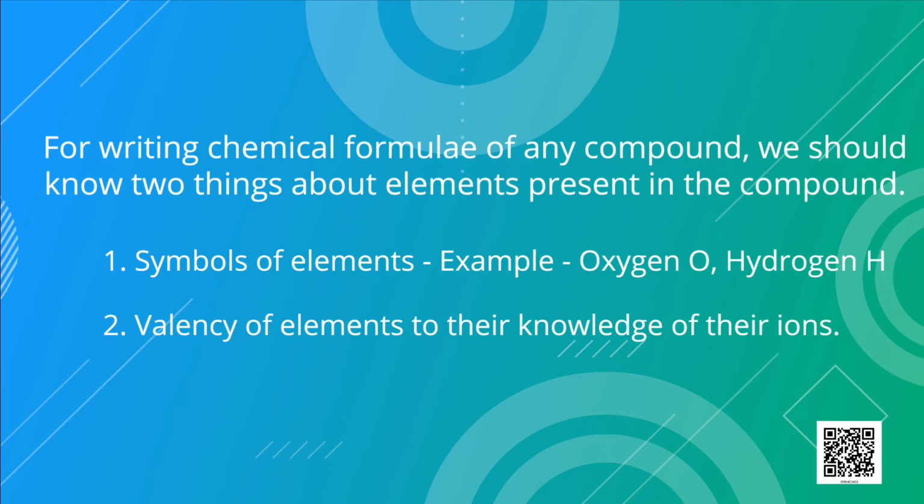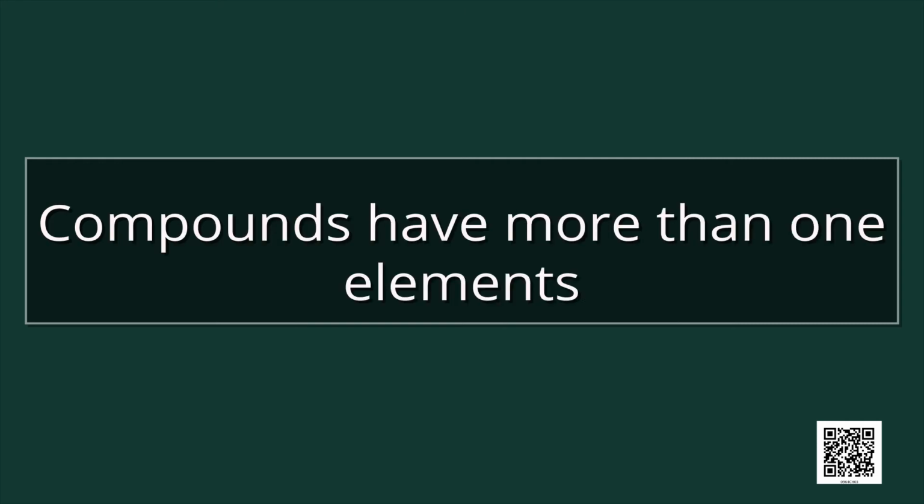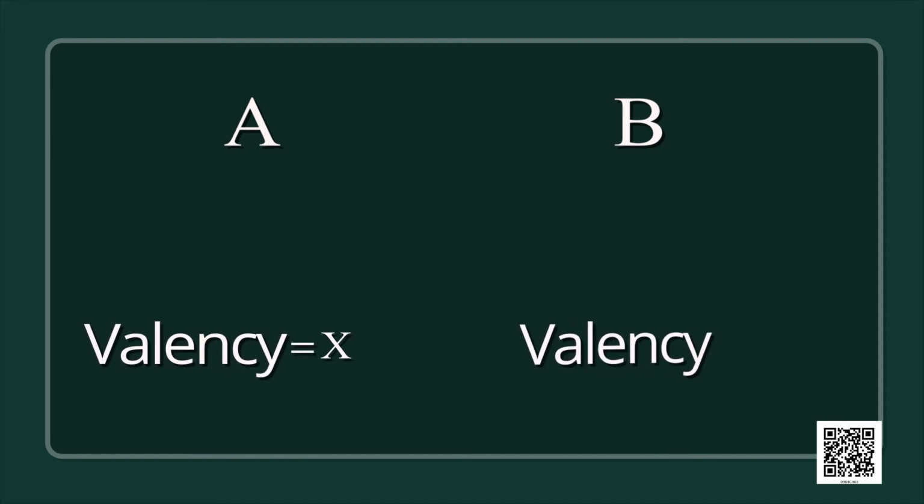Now we shall learn about the formula of simple compounds. Compounds have more than one element. Let us suppose a compound has two elements A and B, and the valency of A is X and that of B is Y. For writing the formula, we must cross over the valencies of the combining atoms.